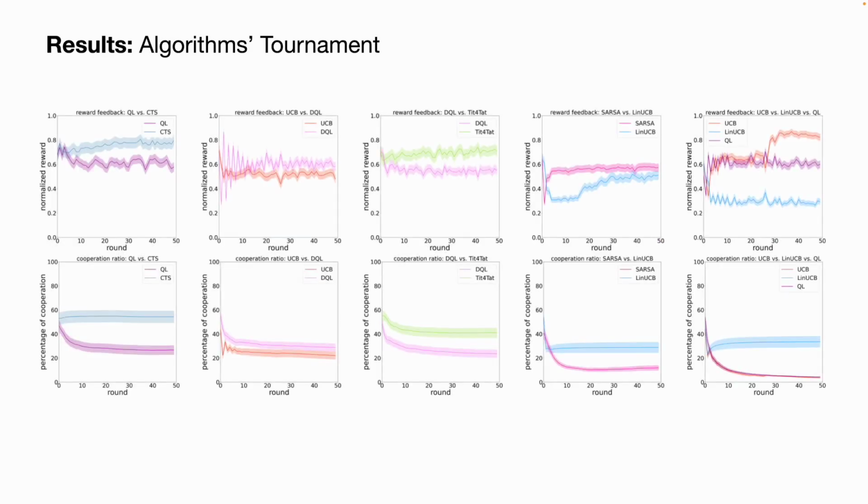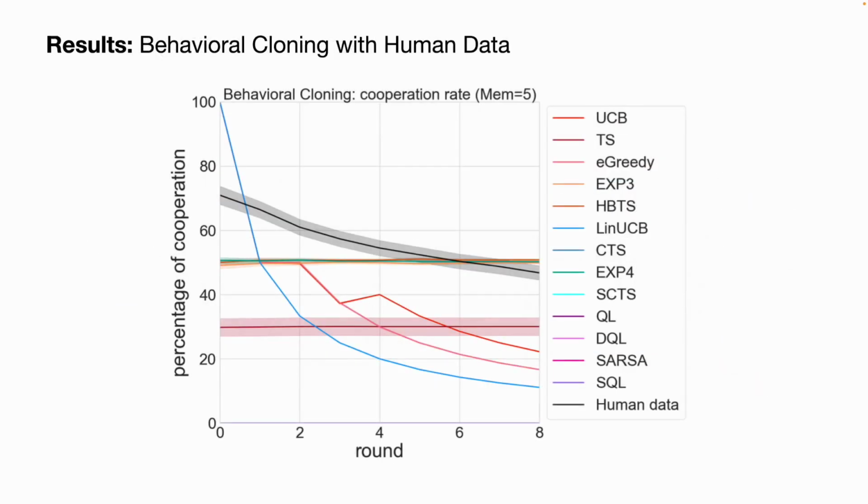We can also dive deeper into the specific strategies that each agent is using in this case. For instance, here are some example policies showing their normalized rewards at each separate round, and their percentage of cooperation on the second row. So you see that they did follow different strategies, where the reinforcement learning strategy appears to be dropping in an exponential fashion, while the contextual bandits strategy appears to drop at the first round or so, then stay constant across the entire rounds, which is a weird way for them to deal with the opponents. We can also see some interesting dynamics in the 3-agent scenario in the last column. So those are all very good diagnostic tools that we can further look into.